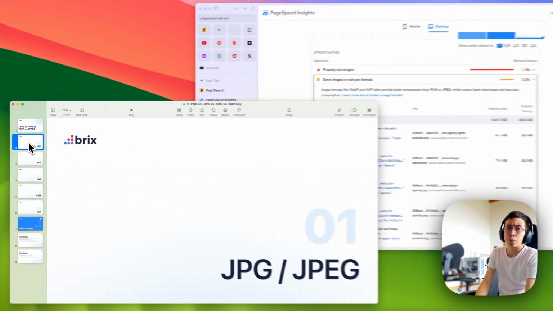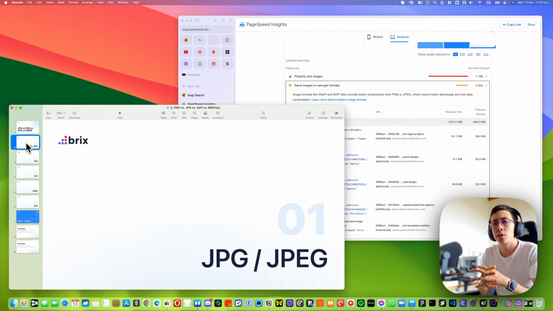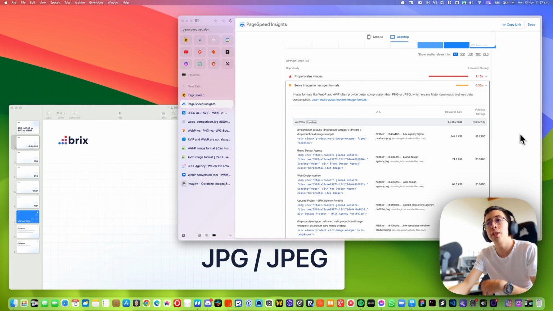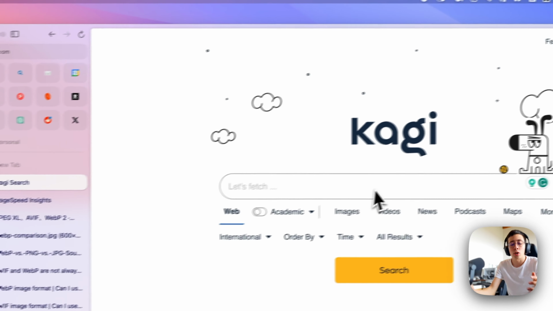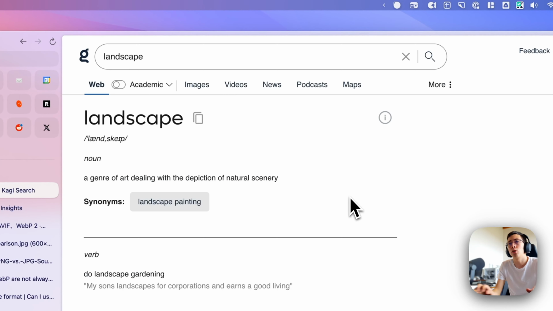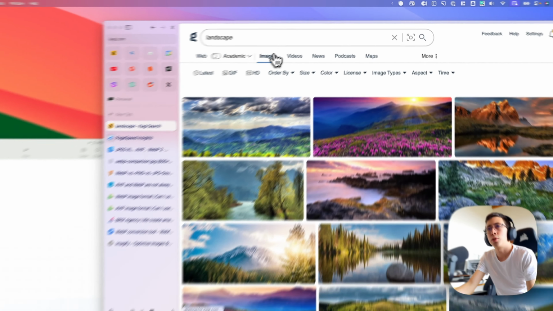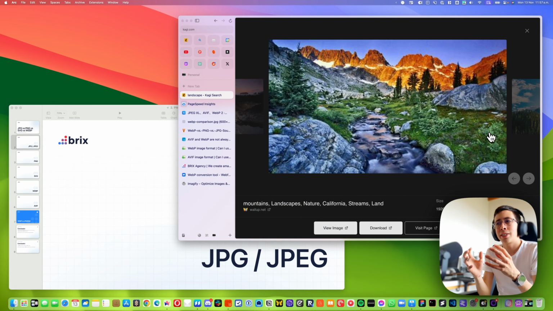Great. So number one, JPG is one of those formats that is kind of a classic. It's from the early days. And really what JPG is designed for is photography. If we, for example, search for a landscape image, you will see that all of these images have millions of colors. For these kinds of images, JPG really shines because it can show a lot of different colors, like complex photographs like this, and the images won't be as heavy. So in this case, this is a great option.